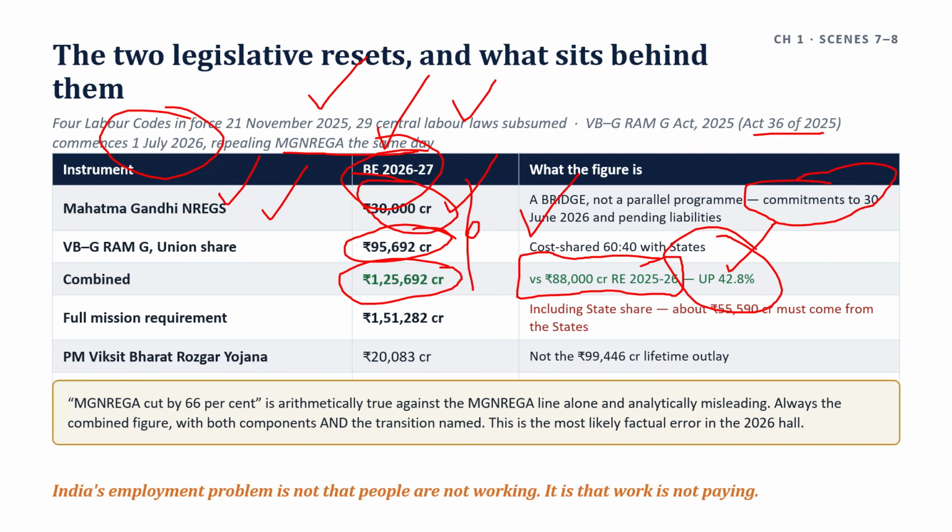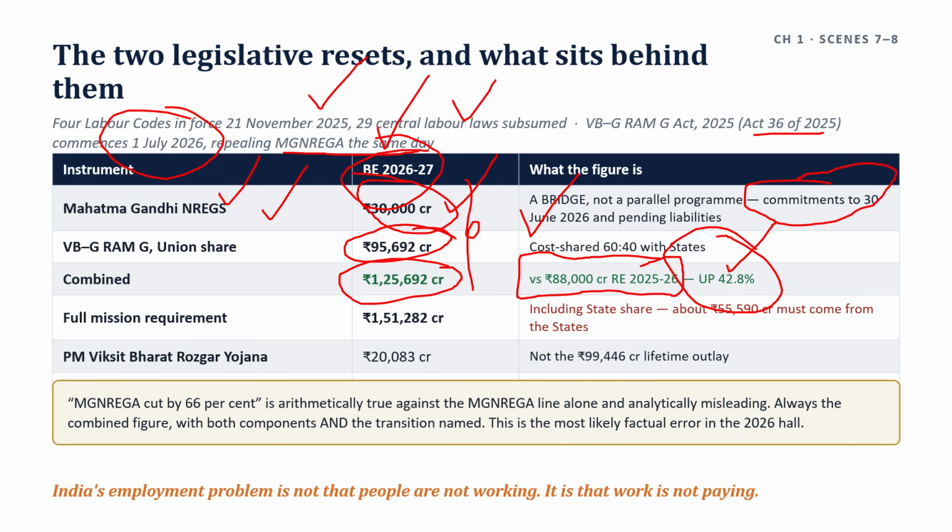So you have to write this, not that. Never "MGNREGA cut by 66%". Never. Always the combined figure, both components named and the bridge explained. The press framing is arithmetically real, 88,000 crore in revised estimates down to 30,000 crore, and analytically misleading, which is exactly why it circulates. This is the most likely factual error in the 2026 hall.